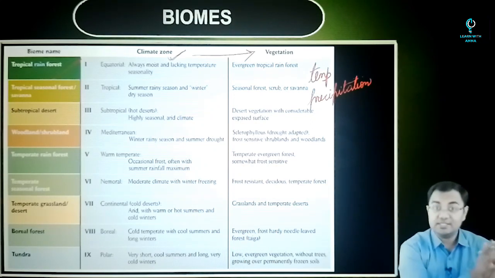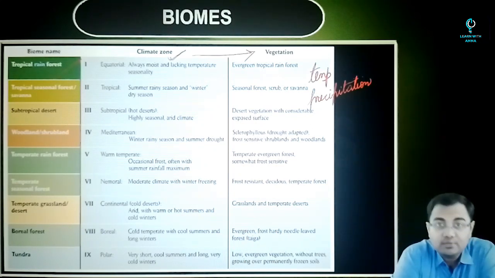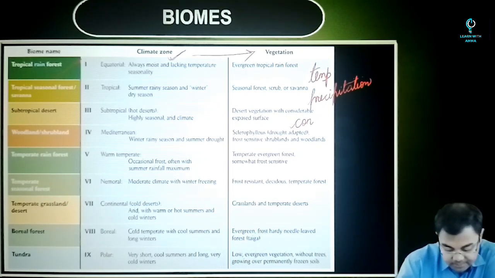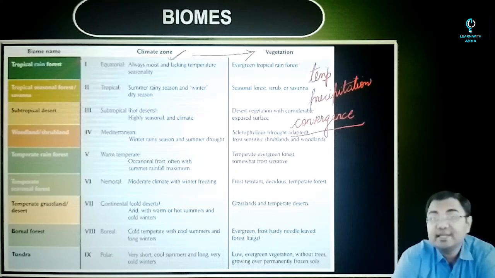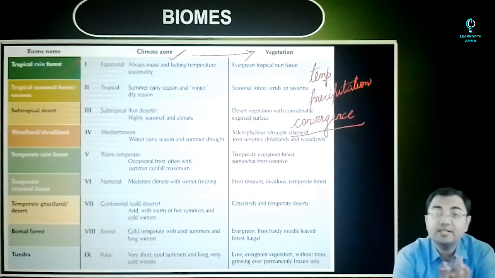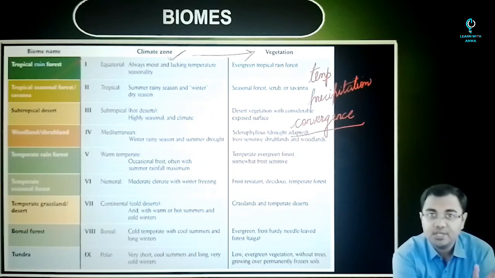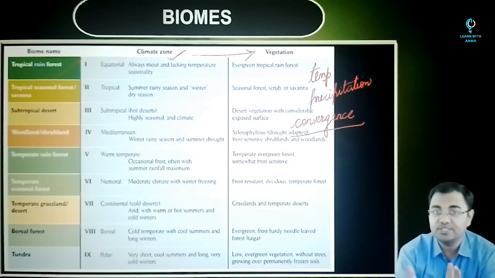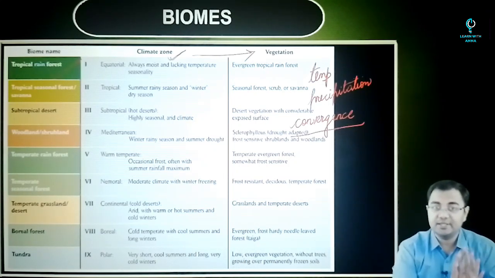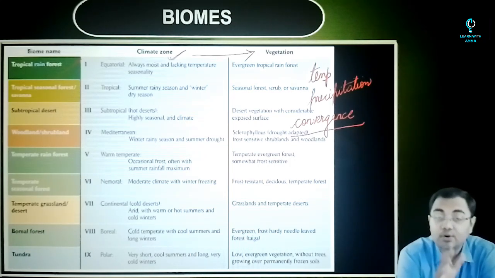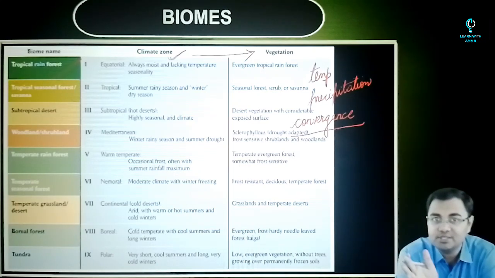The picture that we had seen, for example, in the very beginning of the lecture, was about the concept of convergence, right? So in convergence, what we basically understood was that different kinds of vegetation, different kinds of flora and fauna will adapt to a certain climatic condition, and their characteristics will be determined by these climatic conditions. So they can be various different kinds of species, but they will have very similar characteristics, and that's why the two pictures that we saw looked very similar, although they were completely two different species of plants.